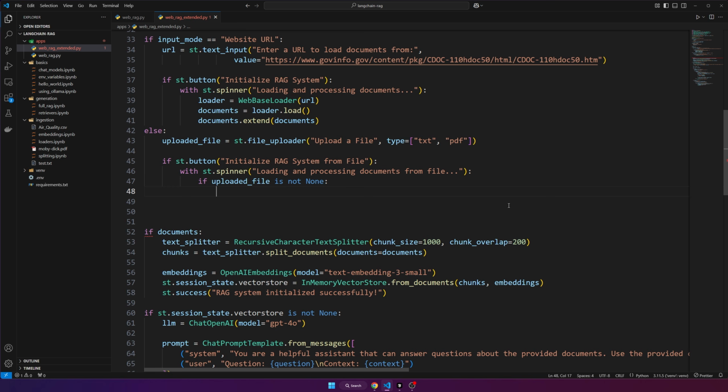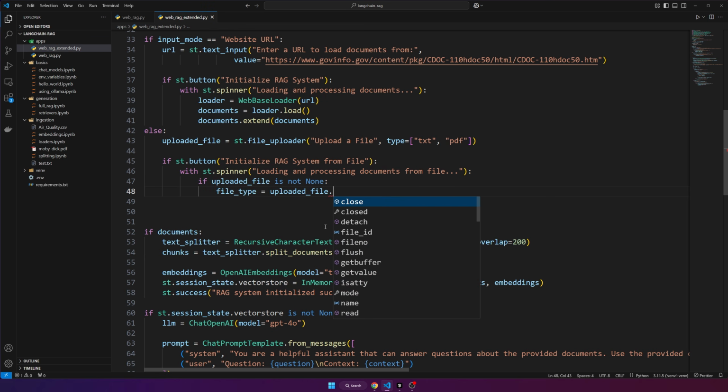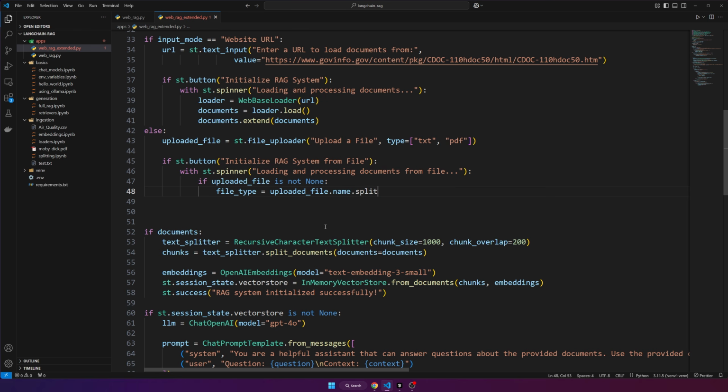First things first, we want to figure out the extension of the file that they uploaded. So it's either TXT or PDF. We can extract that just from the file name. So uploaded file dot name dot split, and we're going to split on the dot, and then we're going to get the very last index.